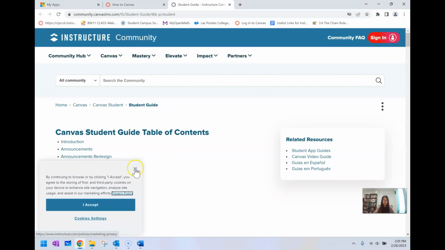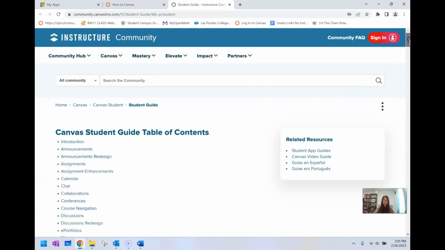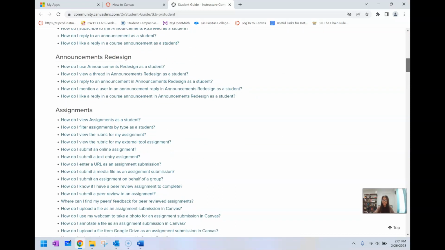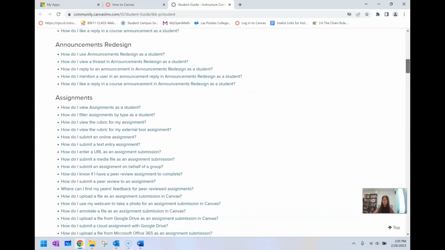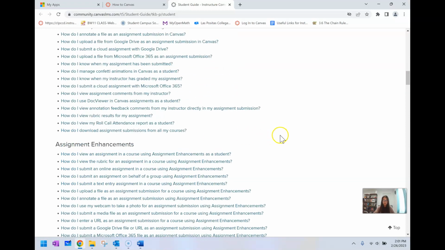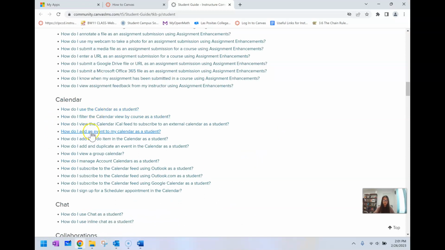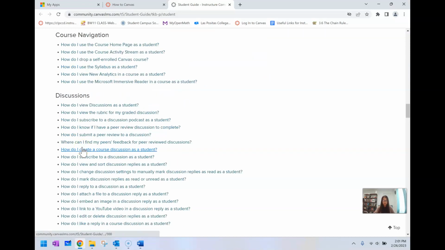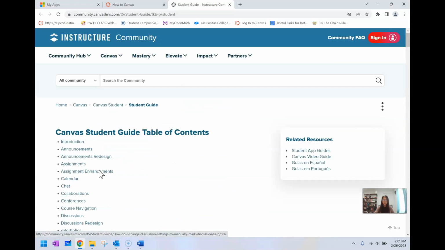You can look here at how to view assignments, how to submit an online exam, how to submit a text entry assignment, how to use the calendar. We don't do chat or collaboration or conference. Discussion, how to view the discussion as a student. So there are many useful links in here, so you may find it handy one day.